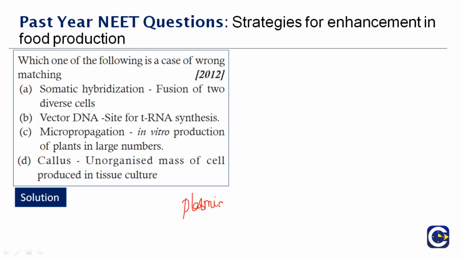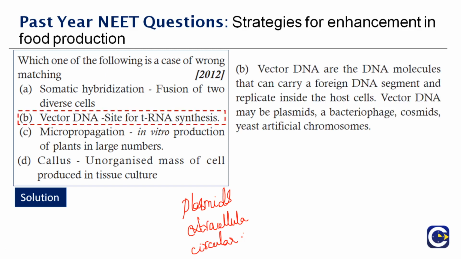What are plasmids? They are extrachromosomal circular DNA material. So the wrong statement out of the 4 is option B. Vector DNA is not the site for tRNA synthesis. It is a foreign material that is carried and made to replicate in the host cell. Therefore, the right answer to this question is option B.